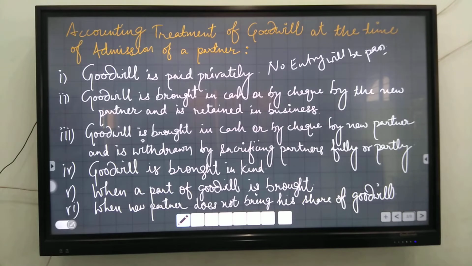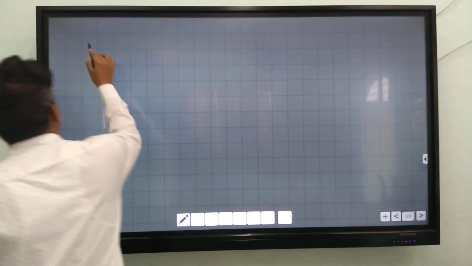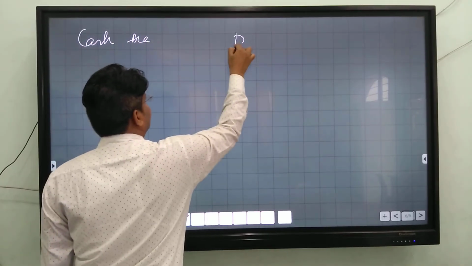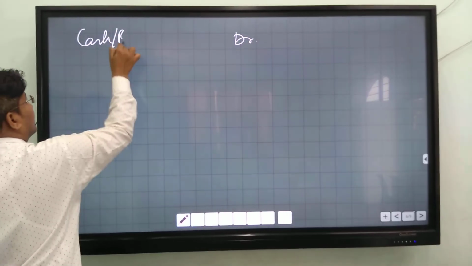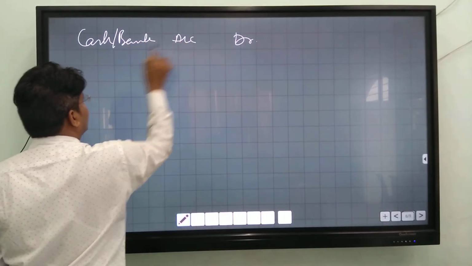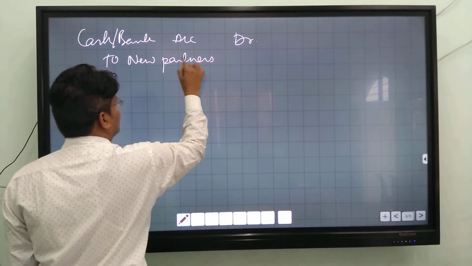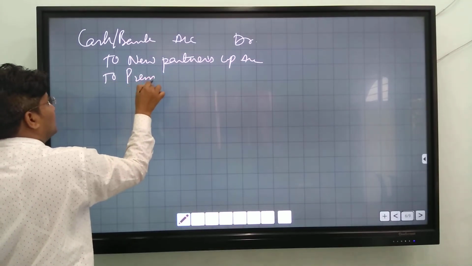The second last case is when a part of goodwill is brought. If the new partner is unable to bring the total amount of goodwill in the firm, then the first entry is cash or bank account debit to new partner's capital account and to premium for goodwill account.